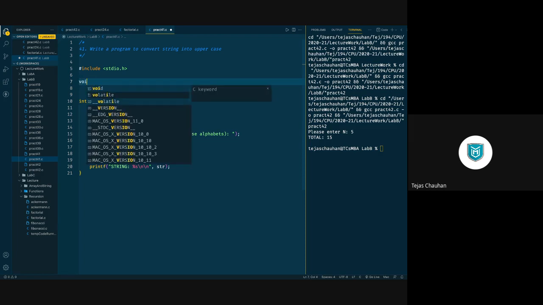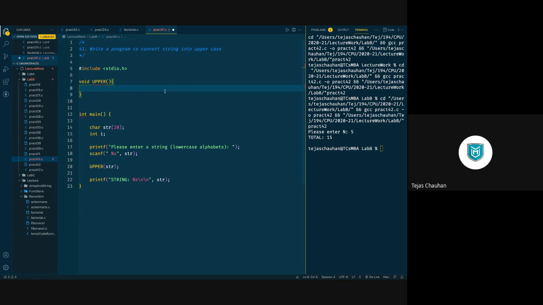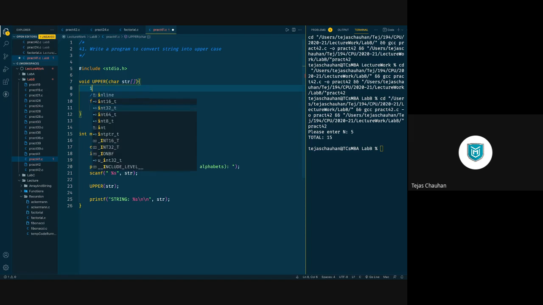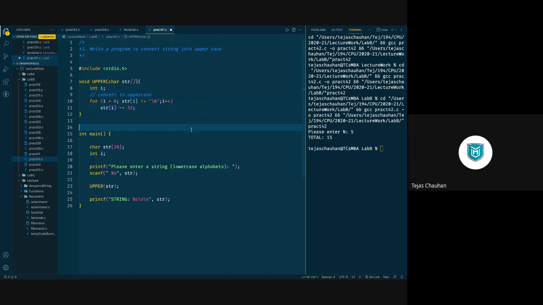And I don't want to return anything, so void upper is the function name and the body. Now this function is going to have one parameter, character array. And inside this, I will paste that code. जो कोड हमने नीचे लिखा था उसी को ऊपर पेस्ट कर दिया. For loop चलाने के लिए आपको i चाहिए, तो आप यहाँ पे i लिख दो and done. You are done. ये हो गया आपका 48th program.